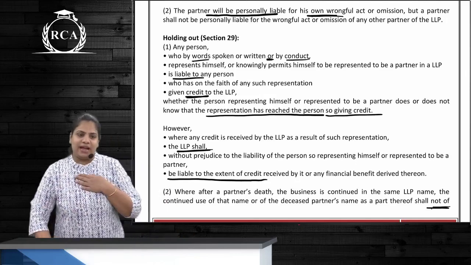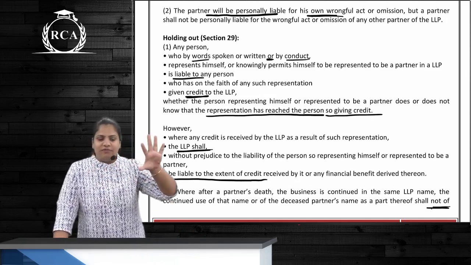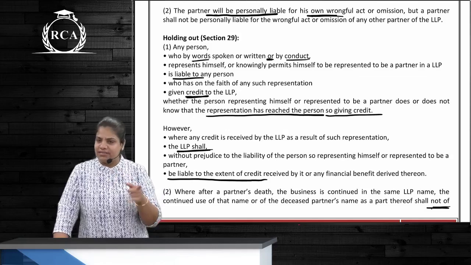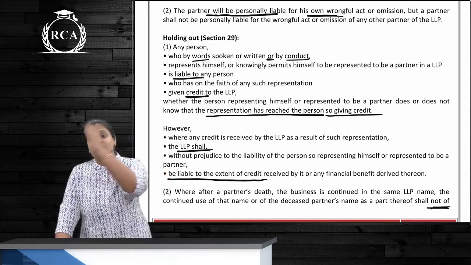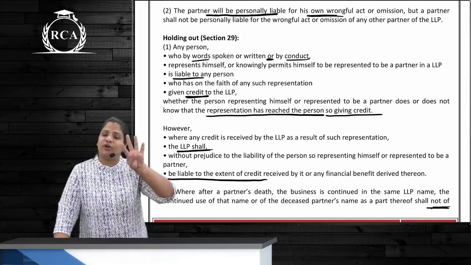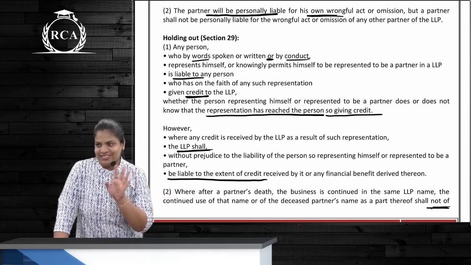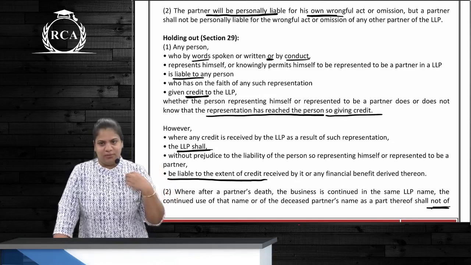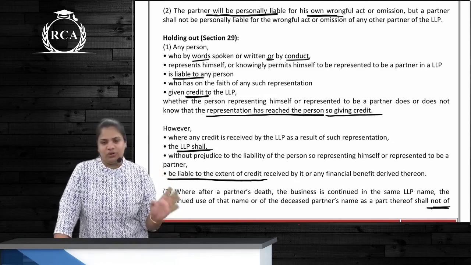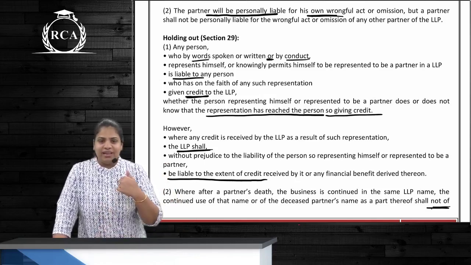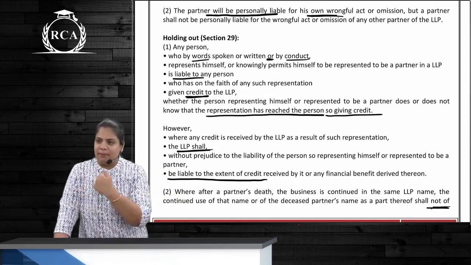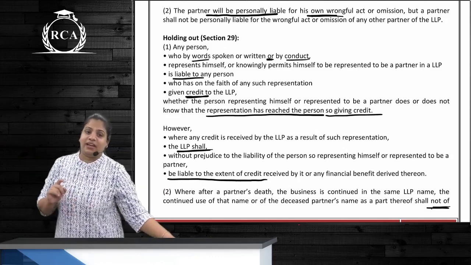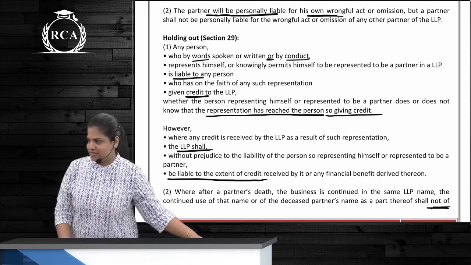So I overact and Shah Rukh Khan has given how much? 5 crore rupees. I am not a partner, but I show as if I am a partner. So my liability is how much? 5 crore. Shah Rukh told this to Salu Bhai. That's why Salu Bhai also gave 4 crores. Sorry, not 4 lakh, 4 crores. Salu Bhai also gave 4 crores as a loan. My liability will be how much? 9 crores. 4 crores as well. Correct? Even though I didn't overact in front of Salu Bhai, still I will be liable because that representation had reached that other person. Clear?